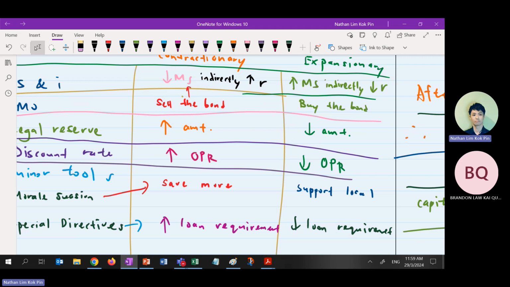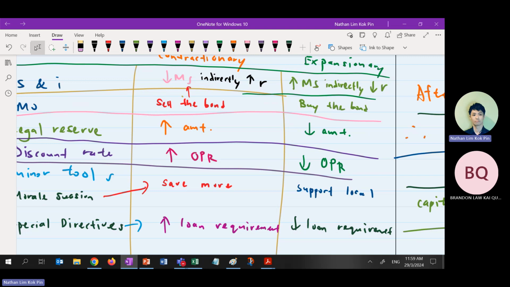If they reduce the interest rate, the commercial banks will save less money. They will save less, or they will borrow more money. Save less: I take out the remaining funds that I put in extra in the legal reserve and lend it out to firms to do investment.